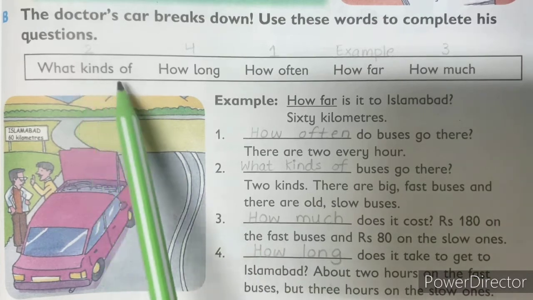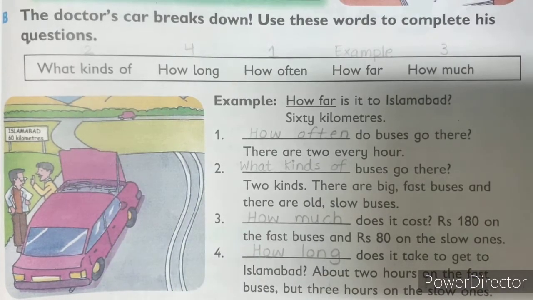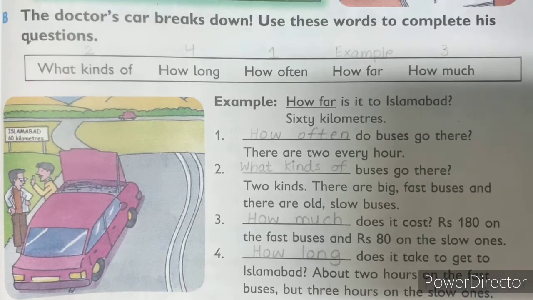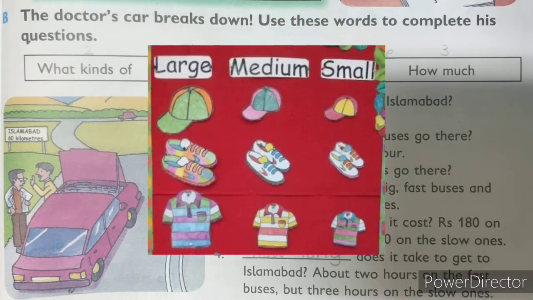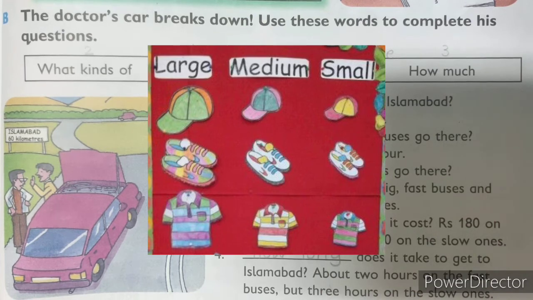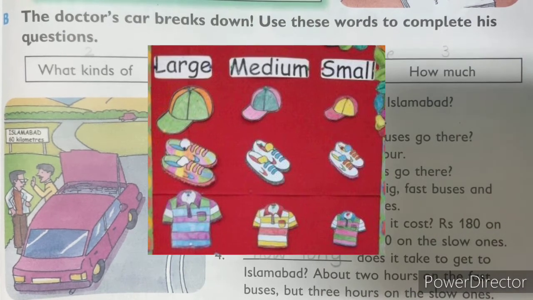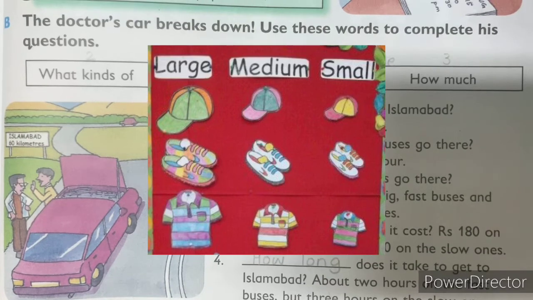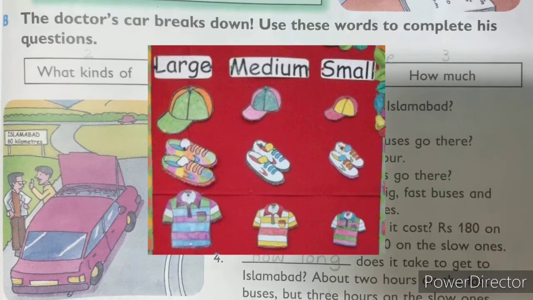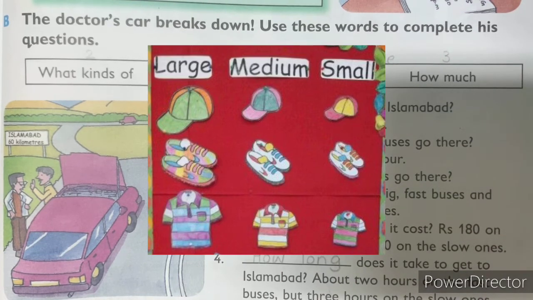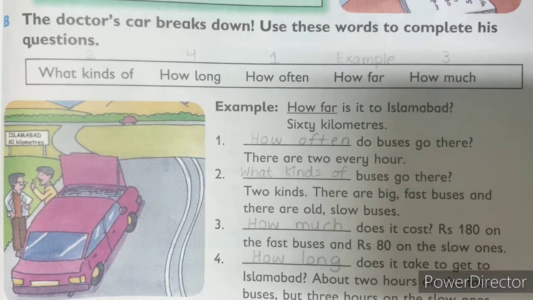Okay. What kind of means, when you have some questions like what kind of thing you have, small, big, tall, medium, short, like this you're asking. So whenever you are asking about the size or something, you can use what kind of.